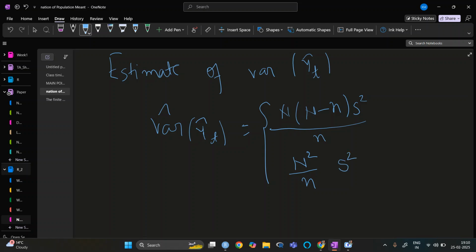Now this s square is small, it is coming from the sample. This one is for SRSWOR and this one is SRSWR.